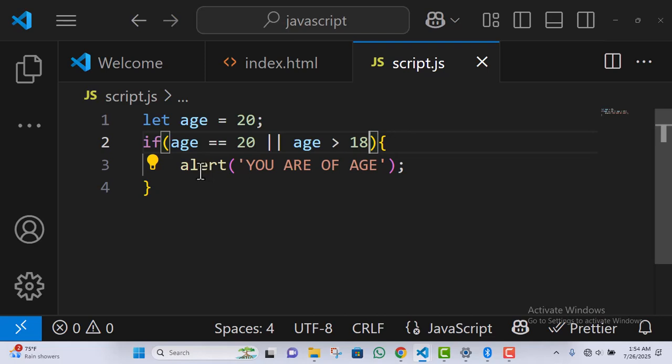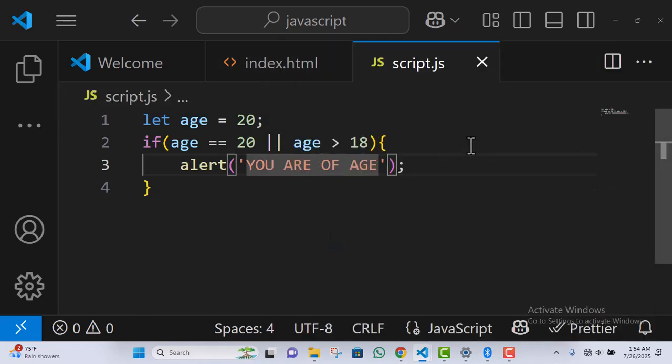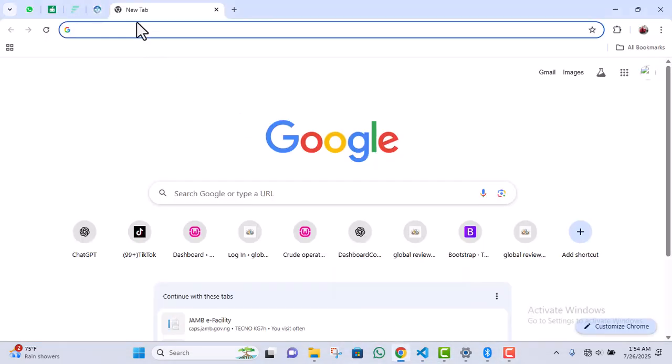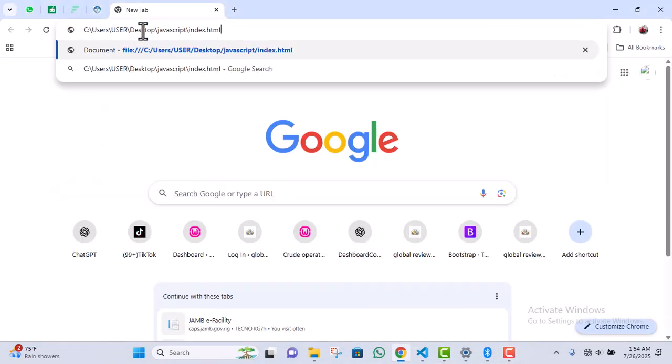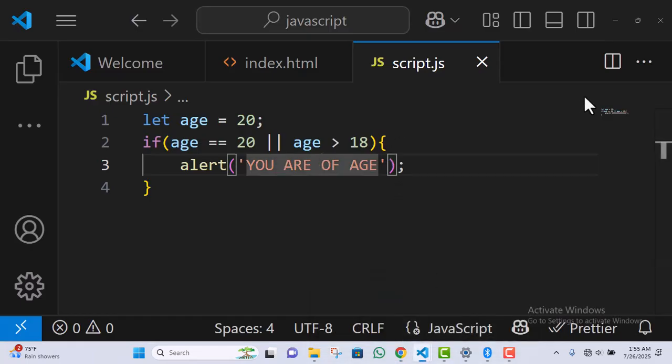Then we said alert you are of age. So let's see what this code is going to run. Let's copy the path, right click, copy path. You can use your live server if you have one. I'll go to my Chrome, paste it here, Control V, enter. You can see it says you are of age because age is greater than 18.